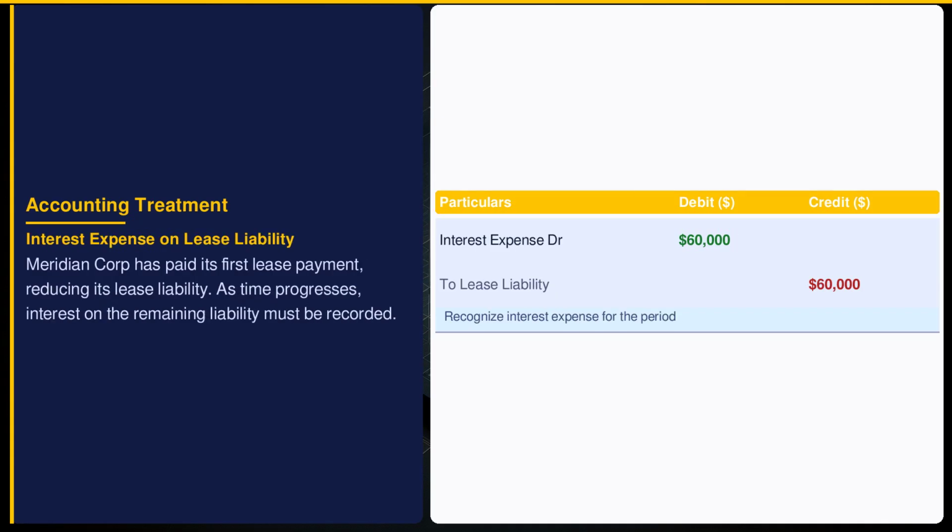For the lease liability, an interest expense of $60,000 is recognized. This reflects the cost of financing the leased asset. Under Indian Accounting Standard 7, interest on lease liabilities is an expense impacting the income statement, illustrating the cost of using borrowed capital to obtain the right-of-use asset.